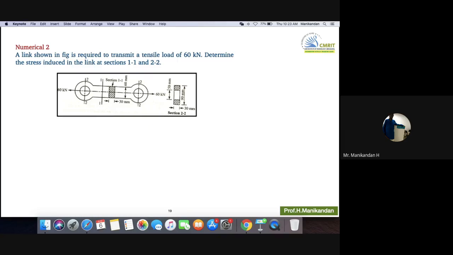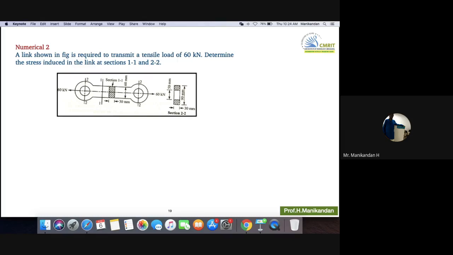Bending stress: when will the bending stress be encountered? When does a bending stress get produced? Any idea? If the load is acting along the axis, this is also a point load. Can you see the arrow on the screen? Here it is a point load acting along the axis, so we call this axial stress. When the load acts on the free ends, perpendicular to the axis, that is also possible. But when the load is on a particular point, if it is displaced from the axis, that is the correct answer.